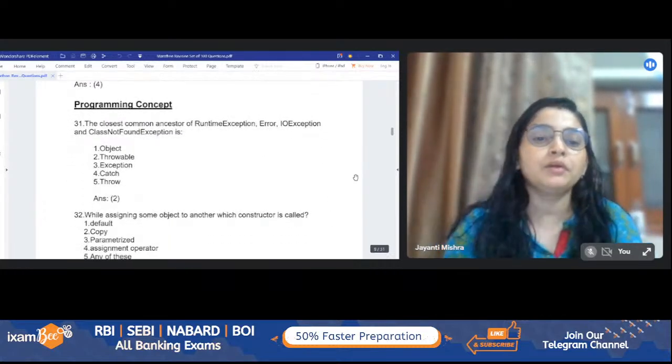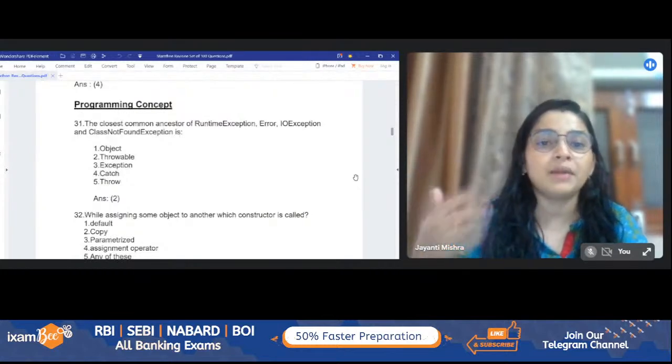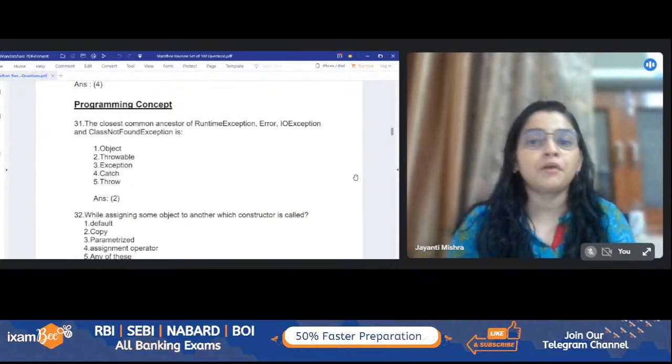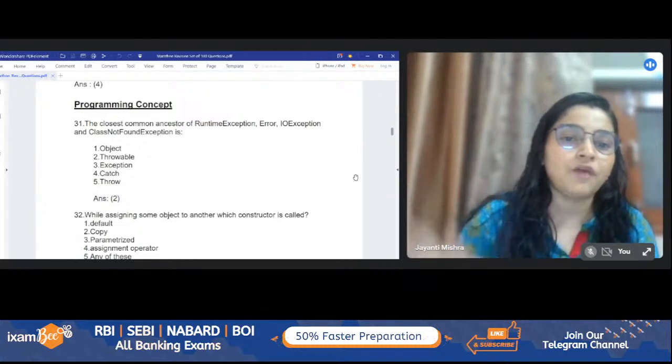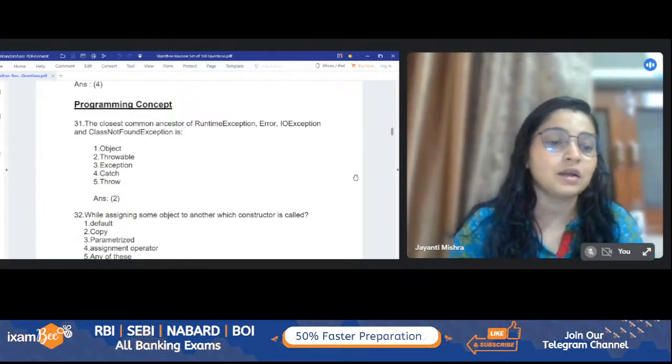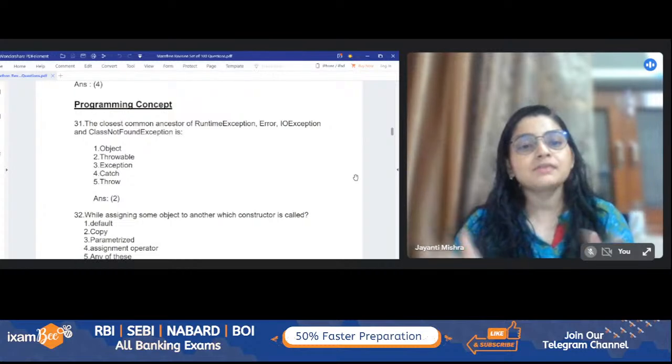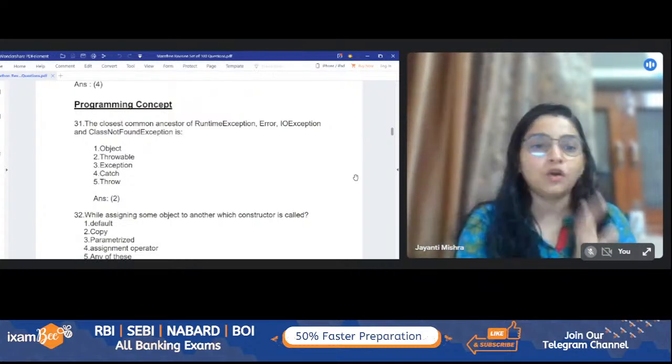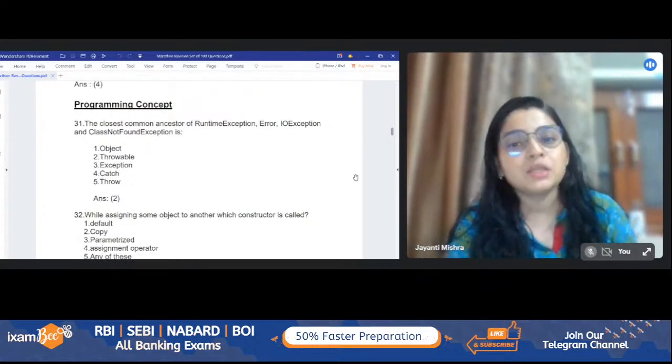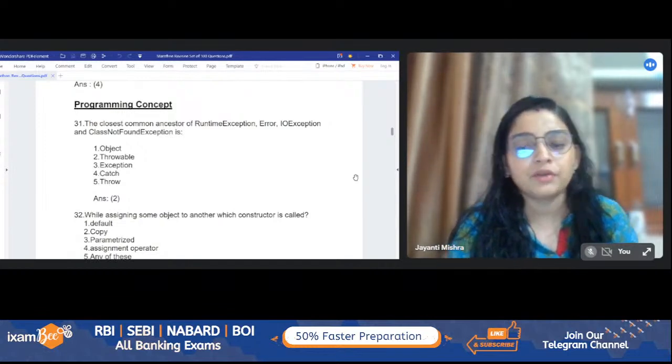So programming concept question is like the closest common ancestor of a runtime exception, error, or an IO exception, and class not found exception is which of these? So it is second, that is throwable. So throwable is the class which is the common ancestor to each one of these options. That is runtime exception, error, IO exception, and class not found exception.